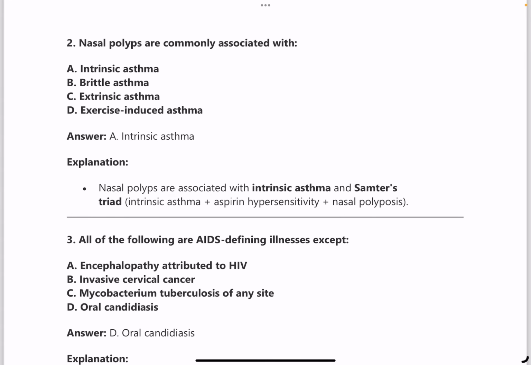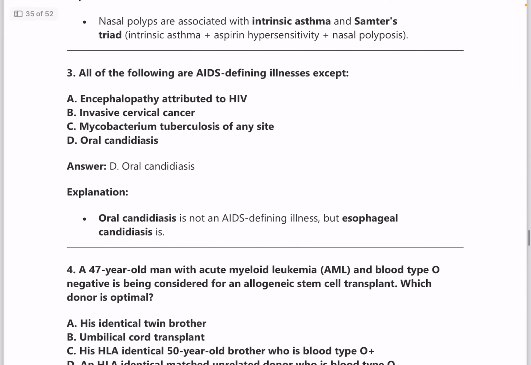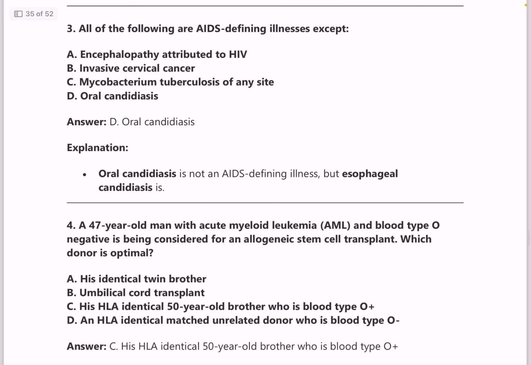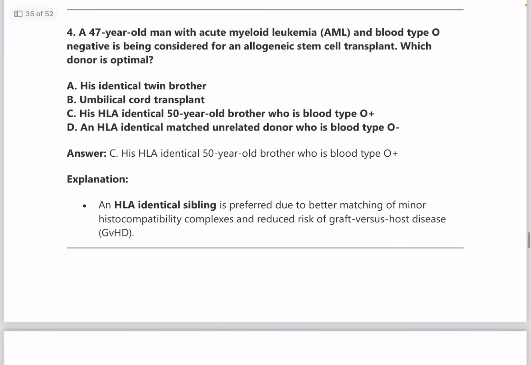And next question. Nasal polyps are commonly associated with? Answer is intrinsic asthma. It is seen in Samter's triad. Next, all of the following are AIDS defining illnesses, except. Again AIDS defining illnesses, very important guys. And here oral candidiasis is not a feature. Esophageal candidiasis is a feature, but oral candidiasis is not an AIDS defining illness.